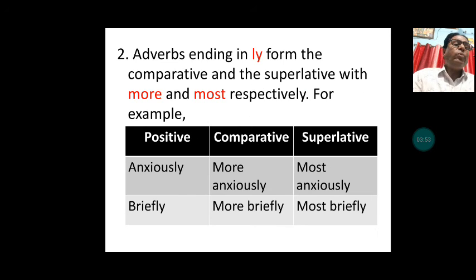Let's see now another kind: adverbs ending in ly. If an adverb's last letters are ly, then it forms the comparative and superlative with more and most respectively. In comparative, we use more before that adverb and most in superlative. So you can see in the table: anxiously, more anxiously, most anxiously.